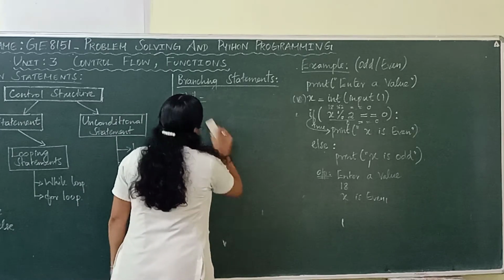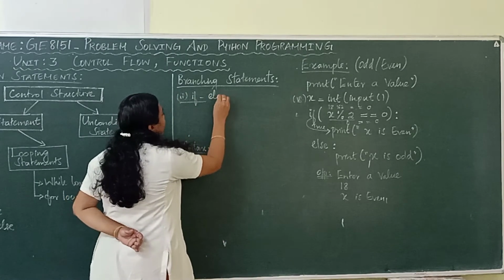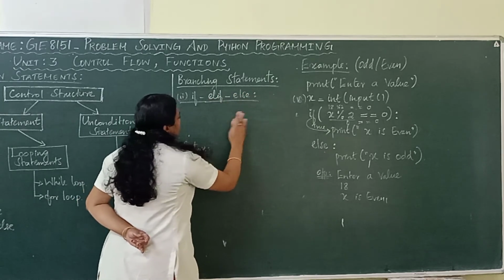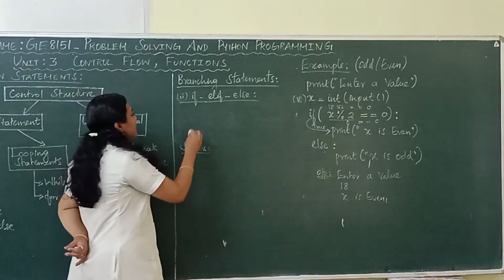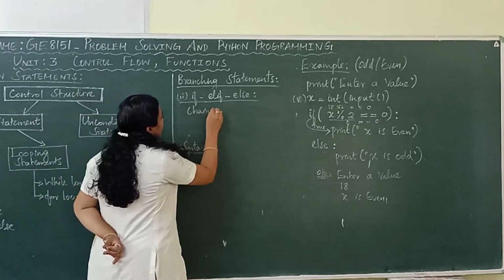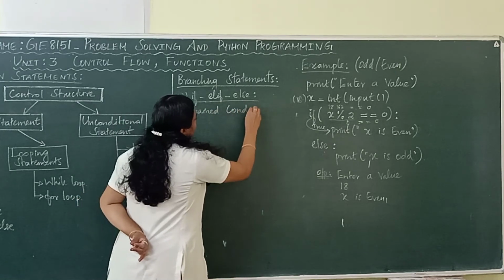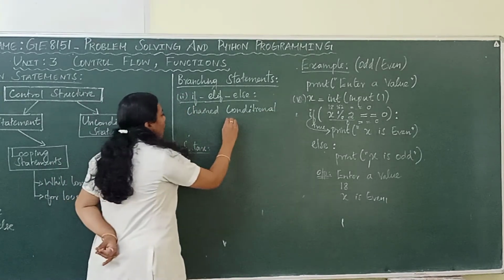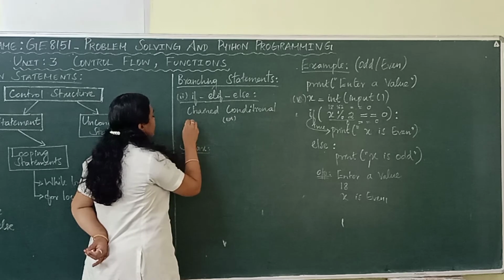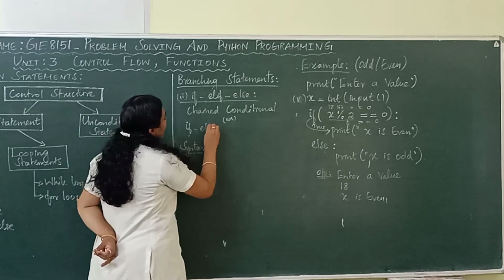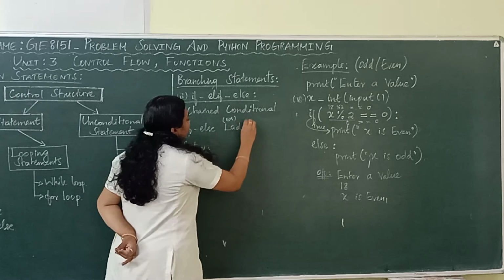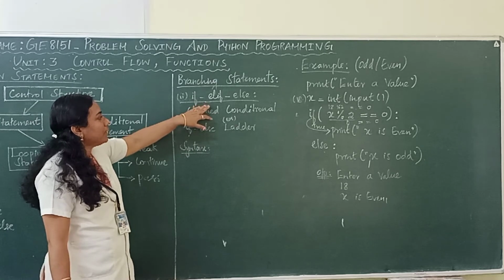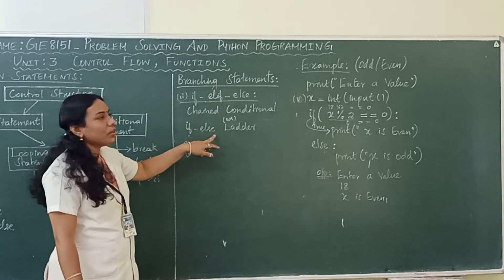is about if elif else. If elif else is otherwise called a chained conditional. You can mention it as a chained conditional, or it is called an if else ladder. So the other name for if elif else is chained conditional or if else ladder.